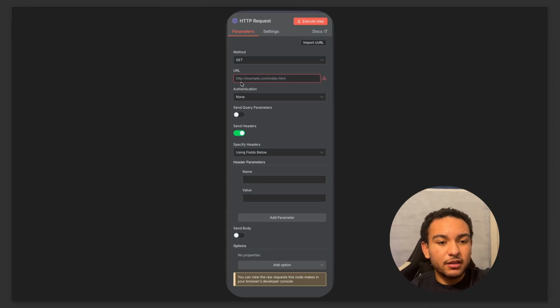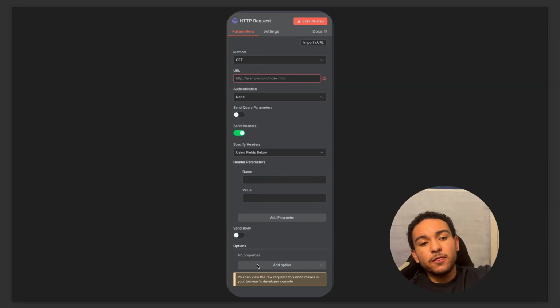Here, when you open it, this is the URL that I was talking about. This is the method, so you can change this to get, put, post, whatever. Here you can add the authentication if it's needed. You can send query parameters, headers, and you can add parameters, options. Really, probably the node that brings the most value to us as automators and as consultants. This is what makes a lot of the magic happen.